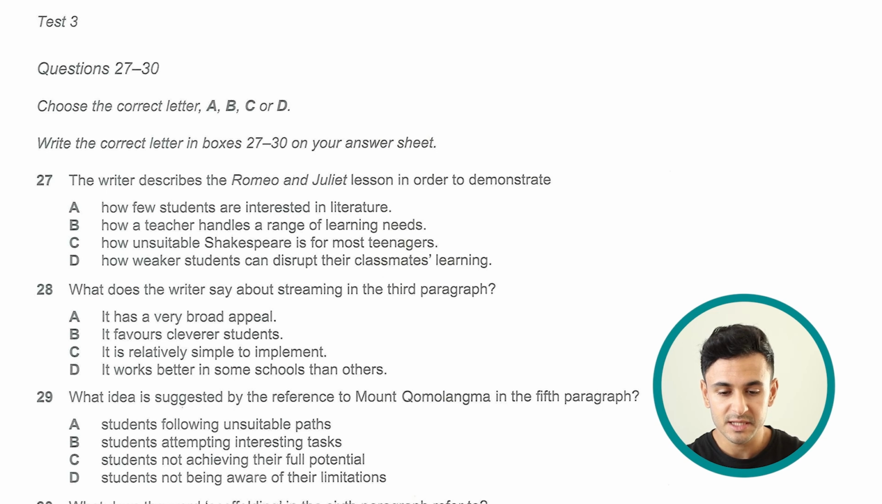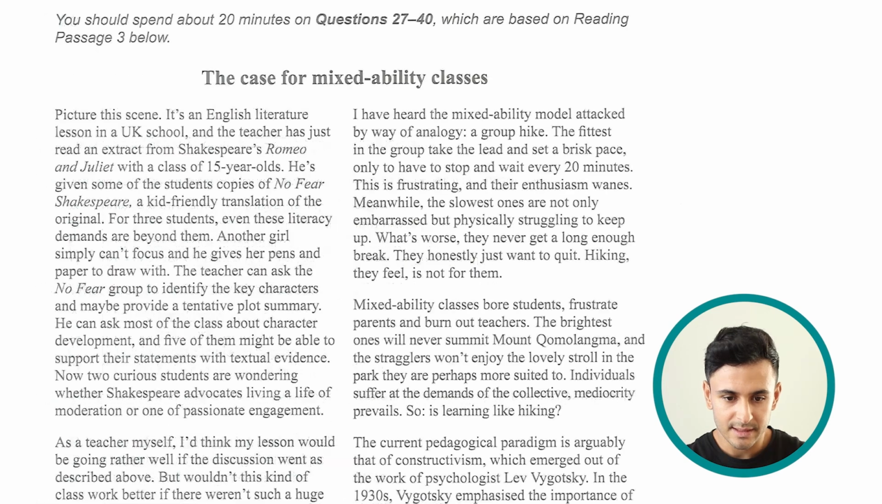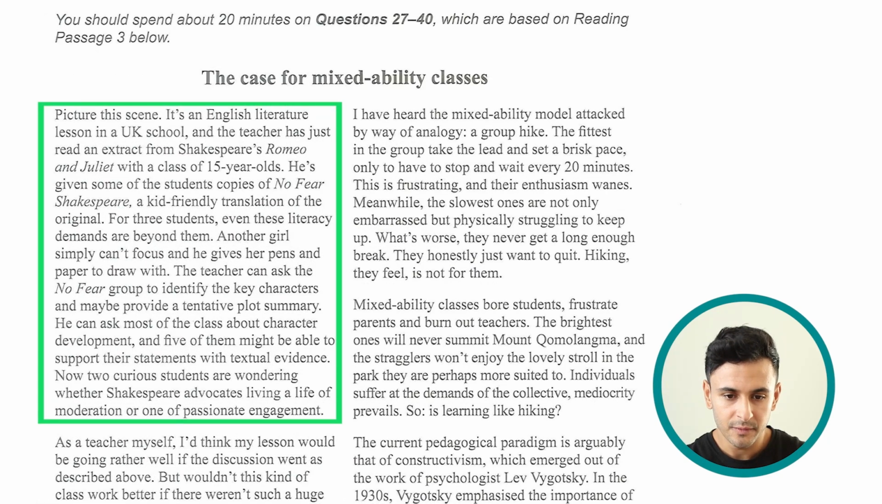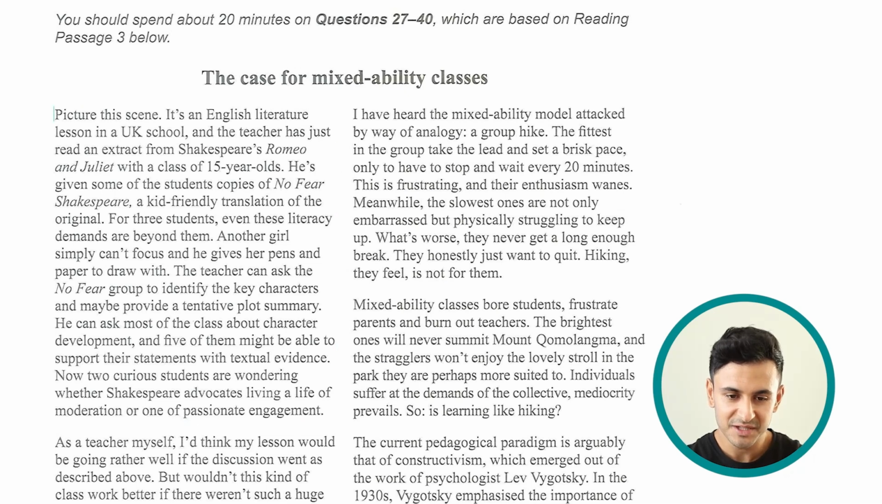So the keywords that I can spot right away is Romeo and Juliet. And if I go back to the text, that's in the very first paragraph. So if we go through that, picture this scene. It's an English literature lesson in a UK school, and the teacher has just read an extract from Shakespeare's Romeo and Juliet with a class of 15-year-olds. He's just given some of the students a copy of No Fear Shakespeare, a kid-friendly translation of the original. For 3 students, even these literacy demands are beyond them.